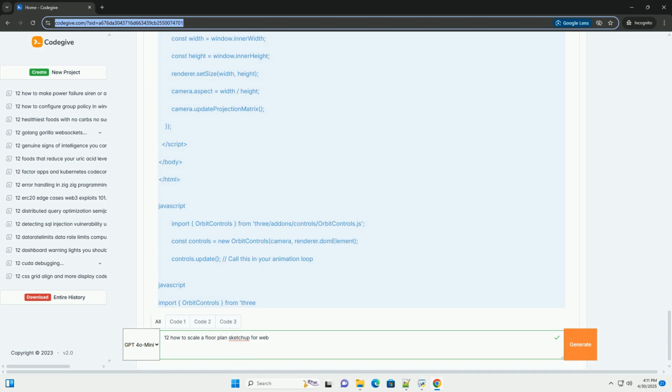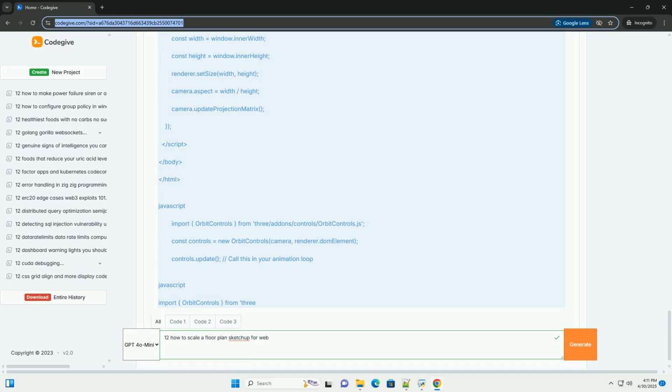8. Animation loop. The animate function is the rendering loop. It continuously calls renderer.render(scene, camera) to update the display. requestAnimationFrame ensures smooth animation. 9. Scale slider. The code adds an HTML slider to control the scale value. The event listener, on the slider change event, updates the floor plan model scale.